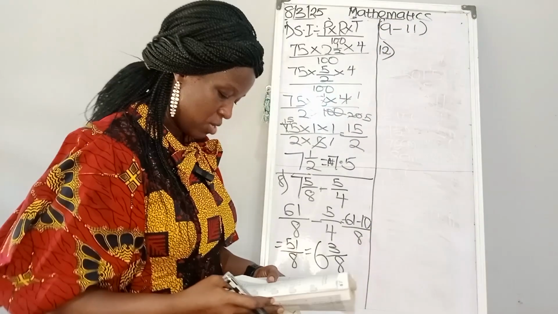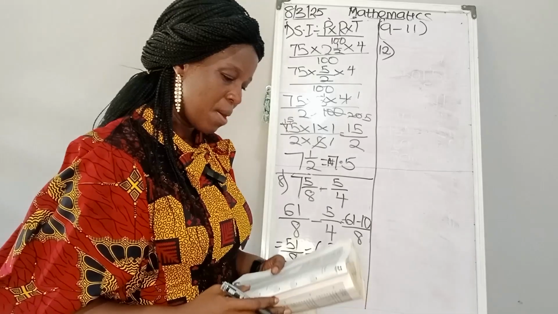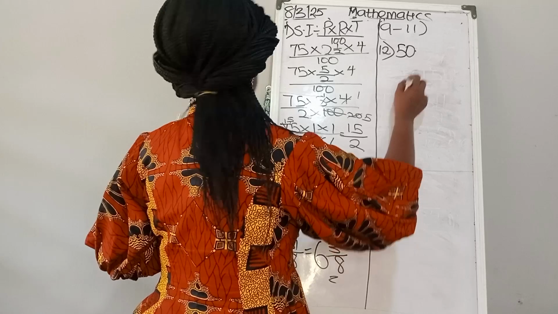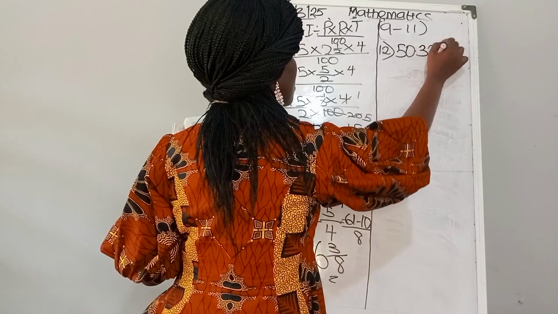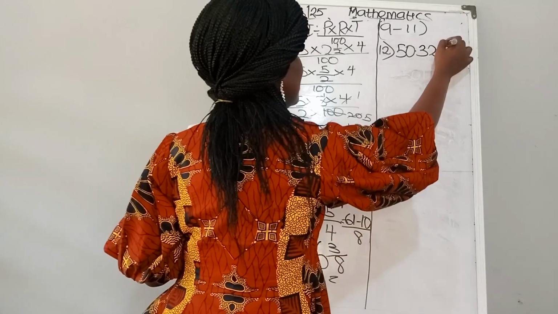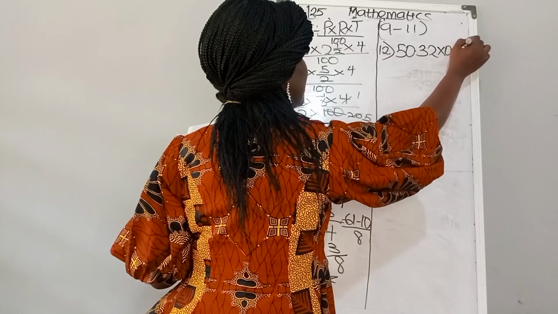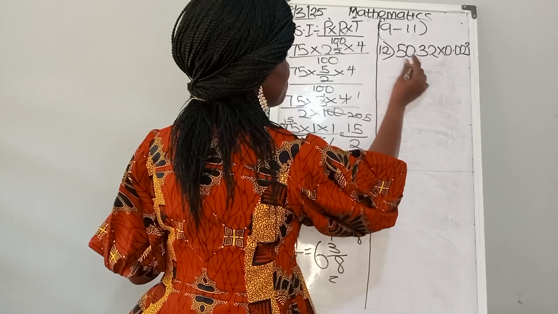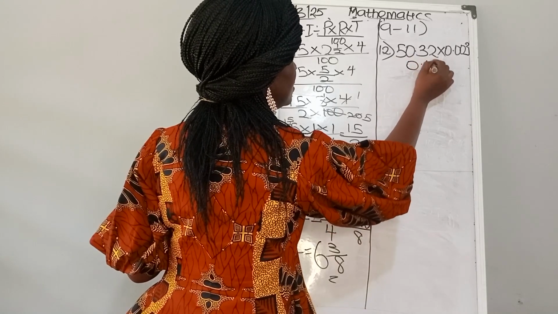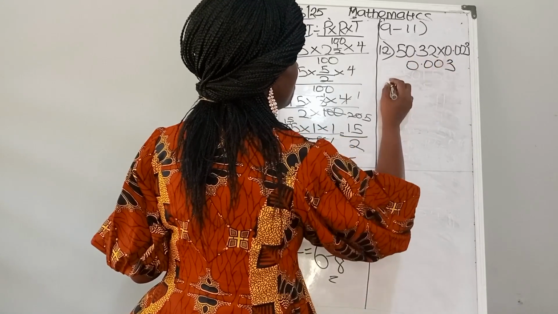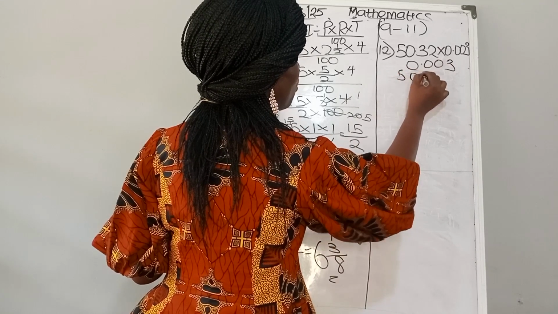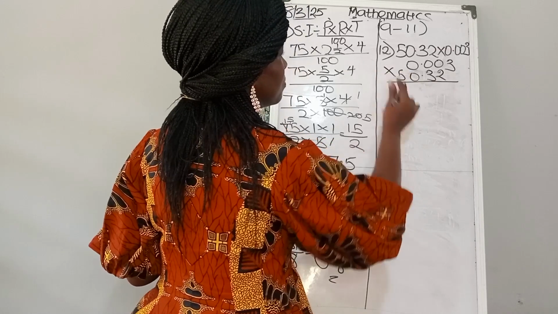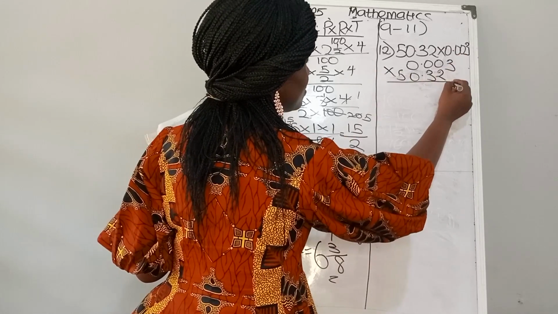So now we are going to number 12. Number 12 question says 50.32 multiplied by 0.003. So let's place our figures well. 0.003 multiplied by 50.32. This is the question.